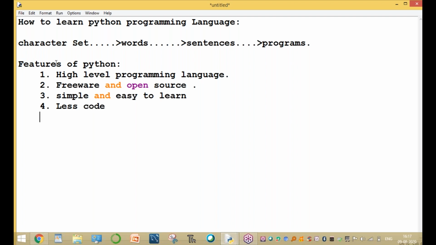The next important point is less code. Compared to other programming languages, we write the same program in Python with less code. The same program written in COBOL or Pascal takes 50 lines of code, but in Python only 5 lines, so the number of lines of code is reduced.